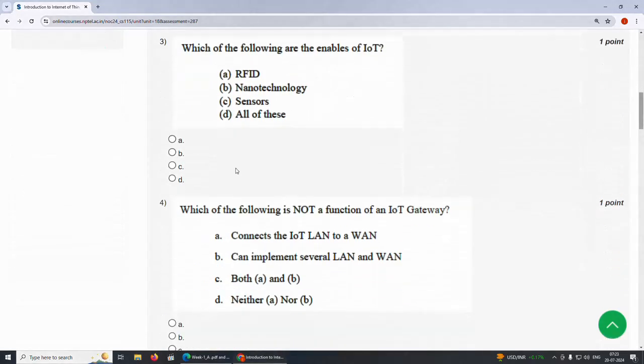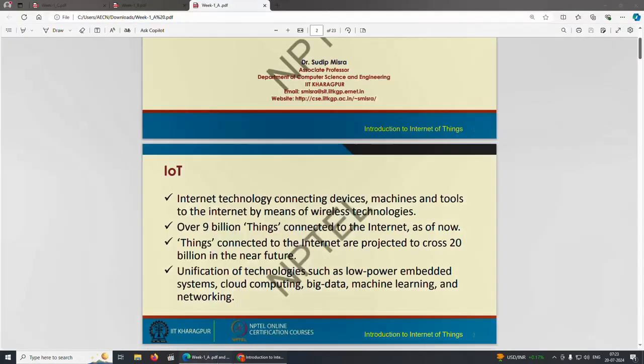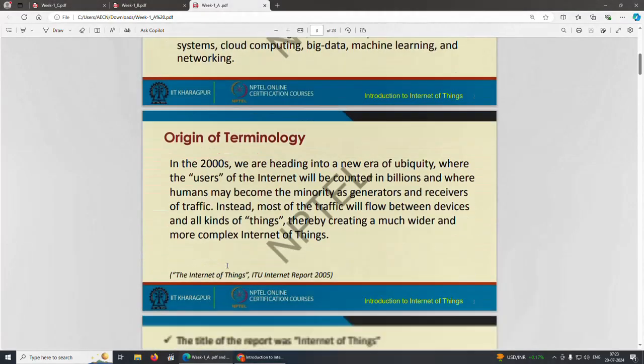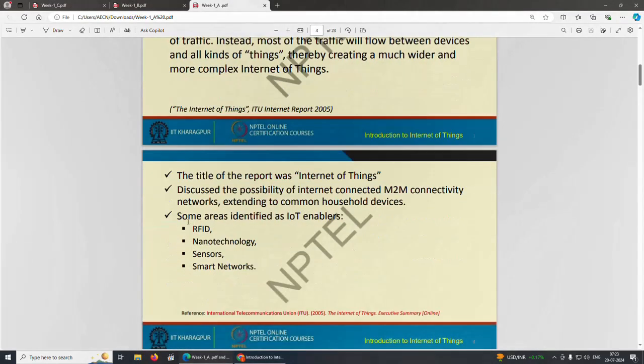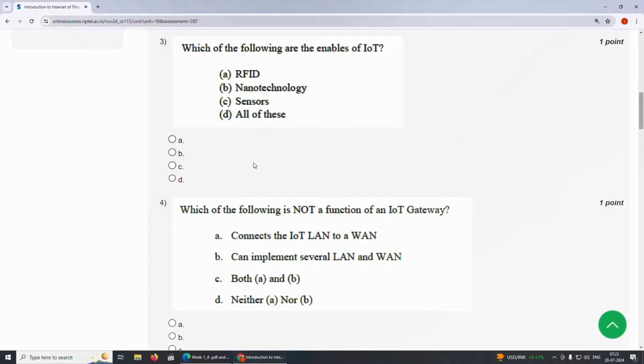Third question, which of the following are the enablers of IoT? Some areas identified as IoT enablers are RFID, nanotechnology, sensors, smart networks. So the answer is RFID, nanotechnology, sensors, all of this, option D.